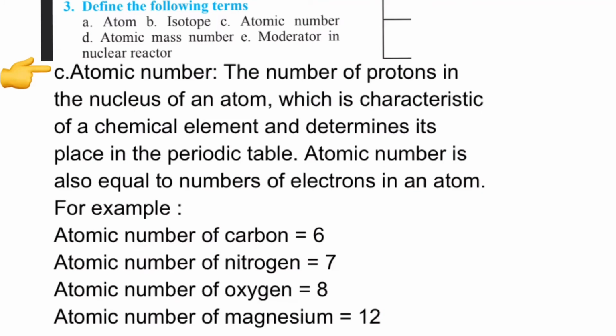C1, atomic number. Atomic number is the number of protons in the nucleus of an atom, which is characteristic of a chemical element and determines its place in the periodic table. Atomic number is also equal to the number of electrons in an atom. For example, atomic number of carbon is equal to 6, of nitrogen is equal to 7, oxygen is equal to 8 and magnesium is equal to 12.